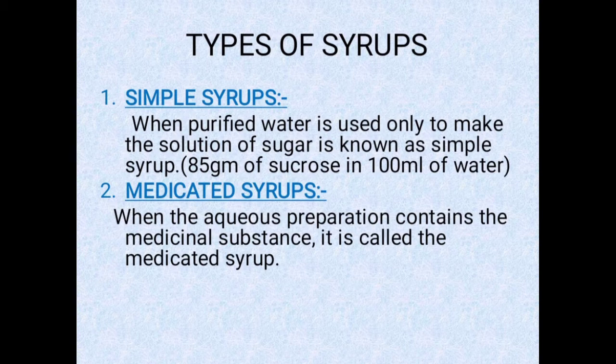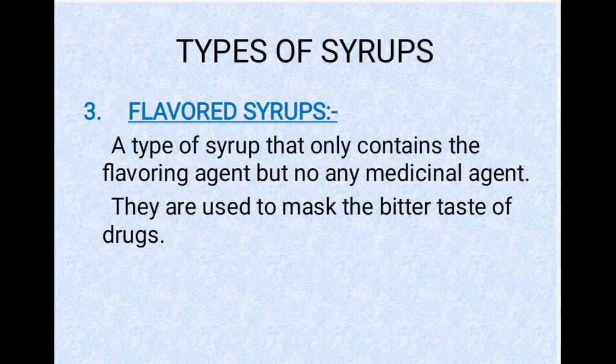Now the medicated syrup. So when the aqueous preparation contains the medicinal substances, it is called the medicated syrup. So number 3, we have the flavored syrup. So it is the type of syrup that only contains the flavoring agent but no medicinal agent. They're used to mask the bitter taste of drug. So flavored syrup bitter taste को mask करने के लिए use होती हैं और इनमें just flavoring agent होता है लेकिन medicinal agent नहीं होता.